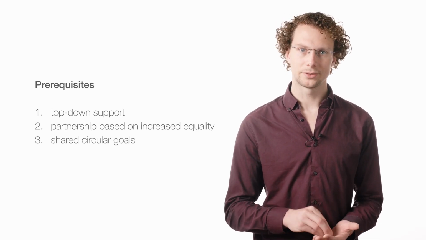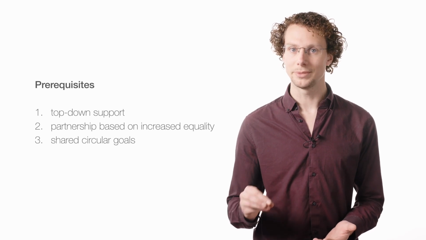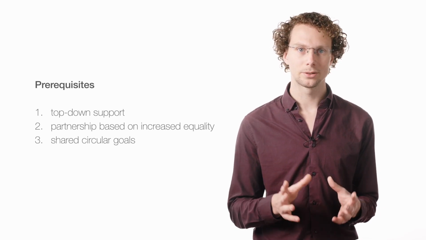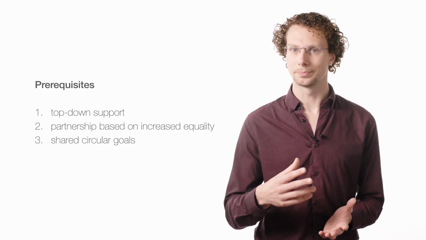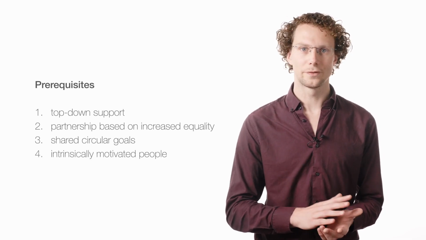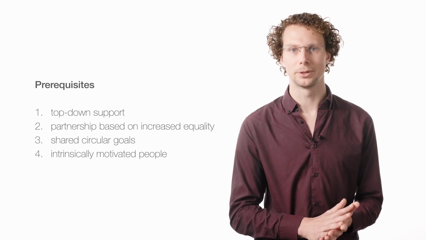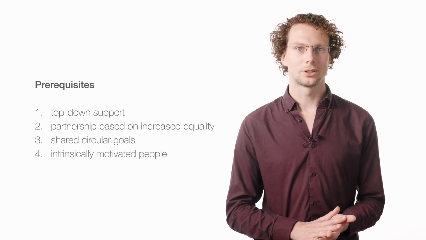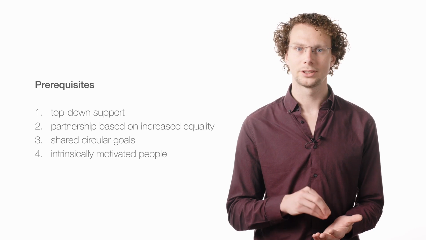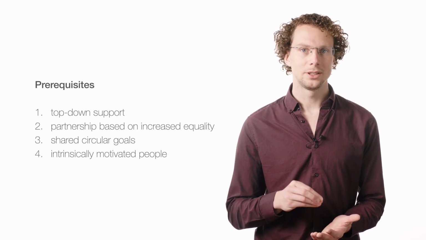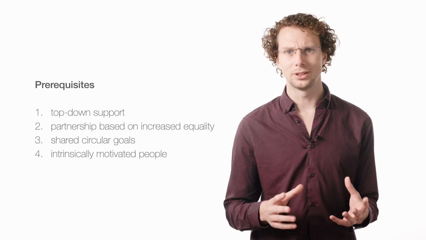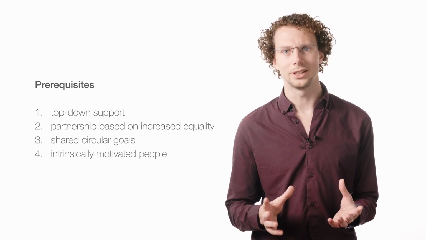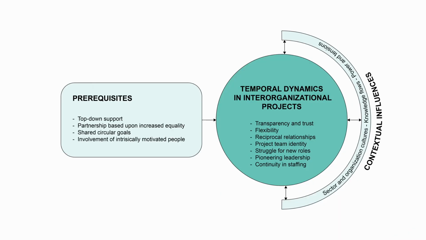Third, there is a need for shared circular goals that must be made explicit. Different parties have different ideas about what circularity means. To set specific goals for projects, these differences need to be overcome. Lastly, involving intrinsically motivated people seems a key factor. Circularity demands challenging the current system, and actors need to go the extra mile to achieve circular goals. Without intrinsic motivation, it is unlikely these goals will be met.